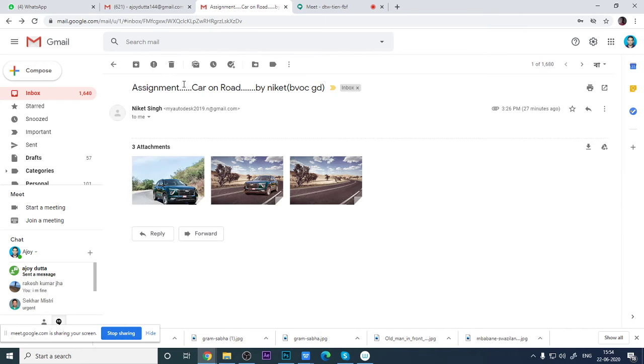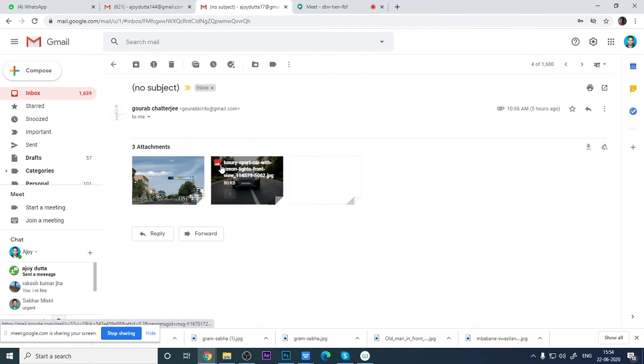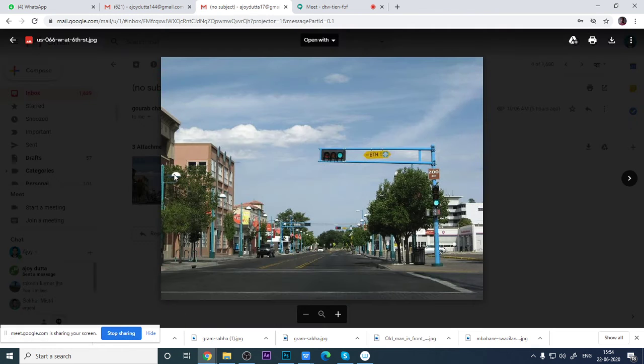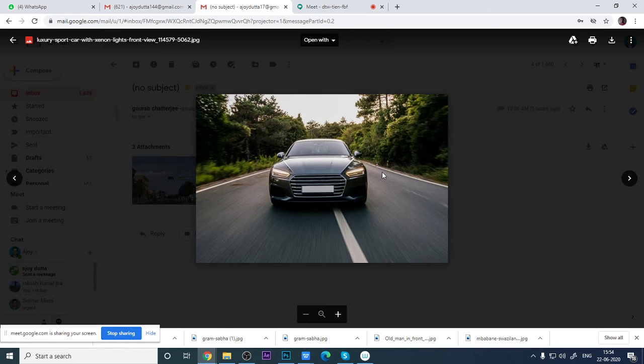Let's see the next assignment, Gaurav's. This is your final, this is your reference, this is your car.